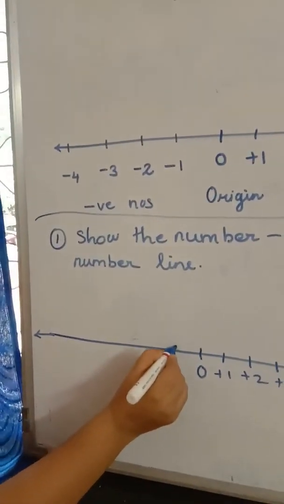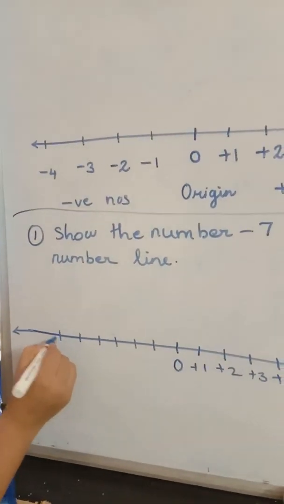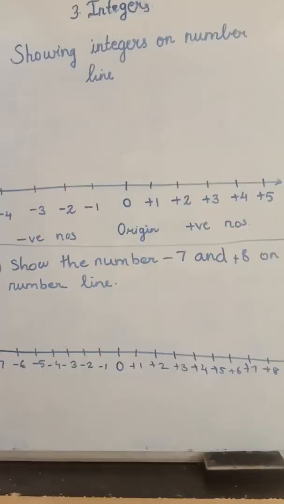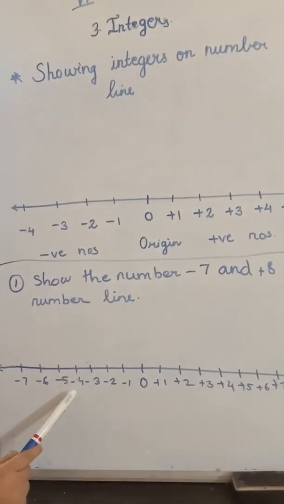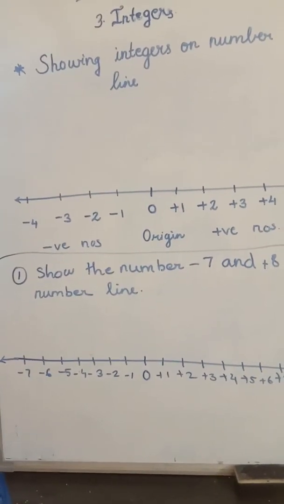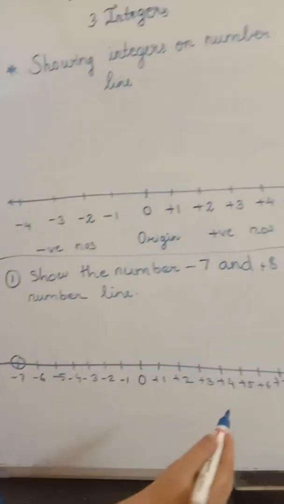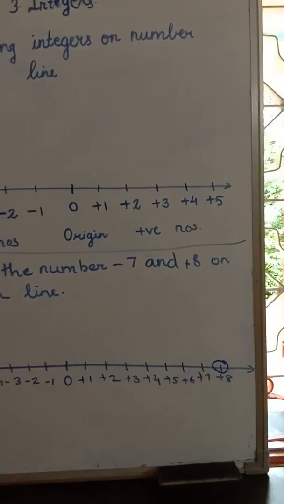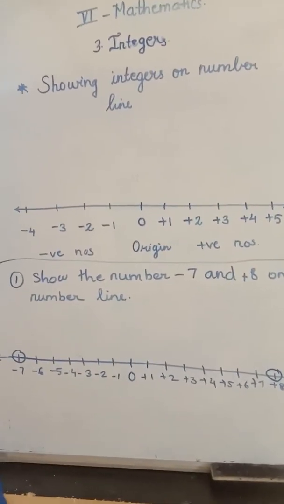Now negative side, what you have to show? -7. So draw 7 units. 1, 2, 3, 4, 5, 6, 7. So we have represented -1, -2 and so on. And the last what we wanted to show, the main number, that was -7. So we have shown -7 and +8 on our number line. So this way you can represent other numbers.